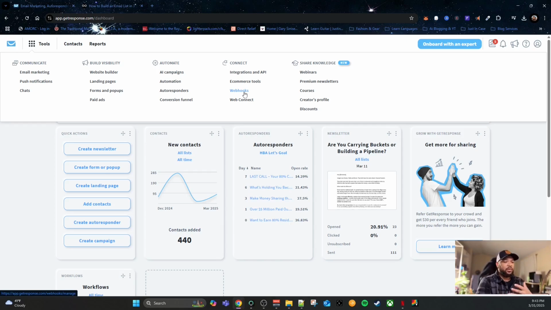This lead says customer or something like that. So basically, it will reach out whenever a sale is made, update your contact field and update that information. So that way you're moving your contacts from a free member to a paid member automatically. It's a little complicated, so look up webhooks if you don't know how that works.